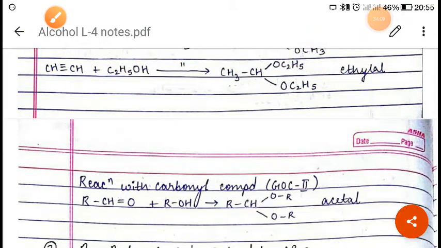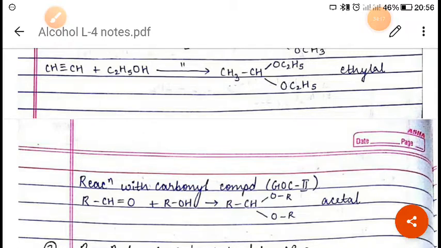So this process is called what? Acidic dehydration. From this we can make secondary and tertiary also. When we talk about the acid dehydration of alcohol, in the mechanism you will see that in the first step there will be a protonation of alcohol. We have discussed this, right?